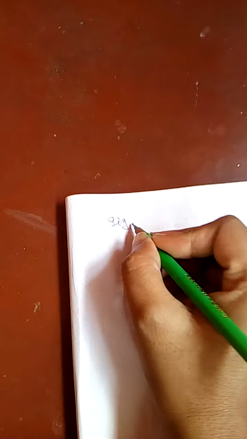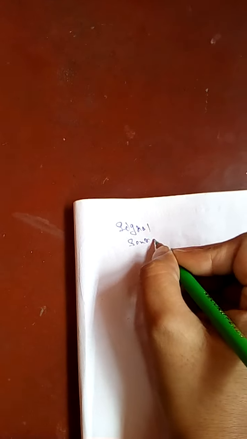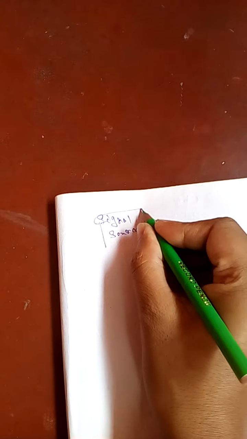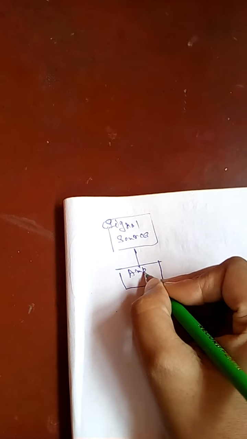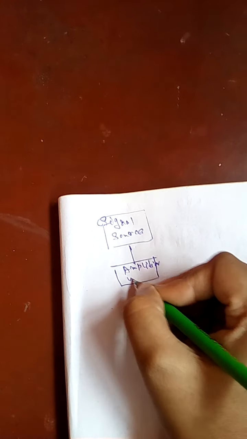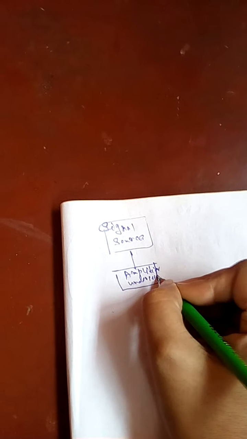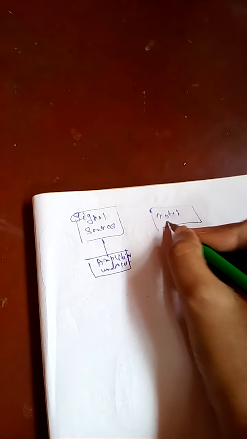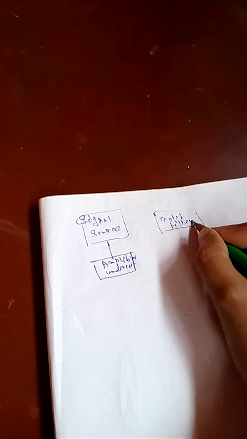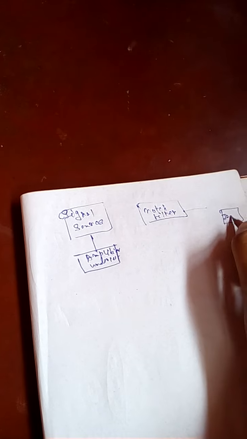First there is a signal source, then the amplifier under test, then a notch filter, and an indicator.